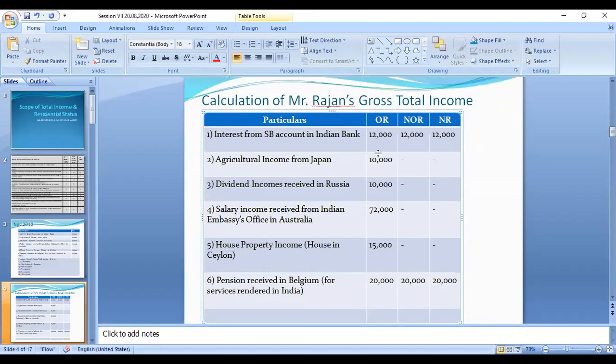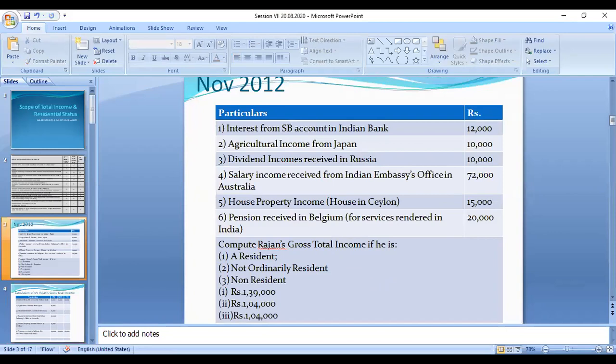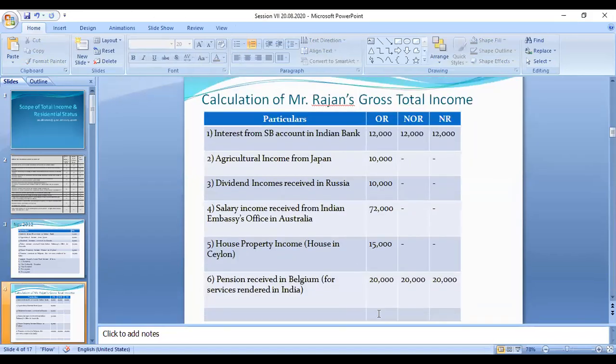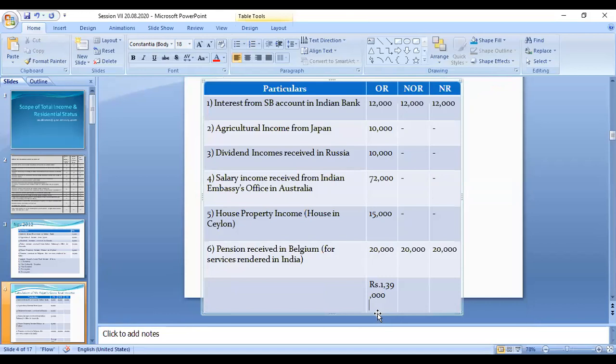So if you're putting the total, that amount 1,39,000 is for an ordinary resident.